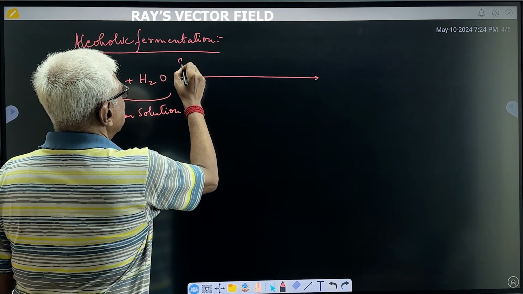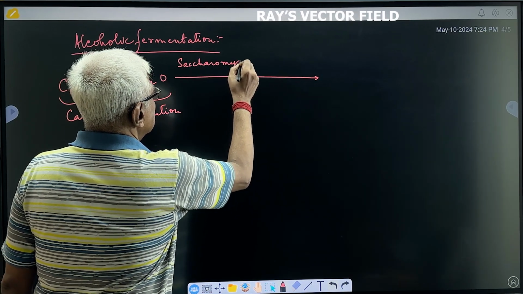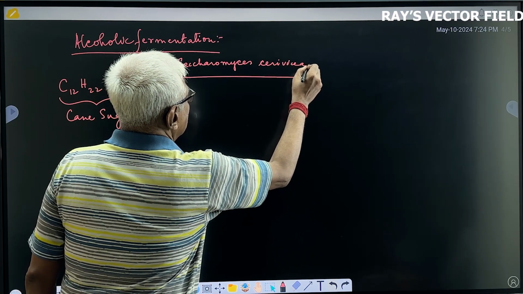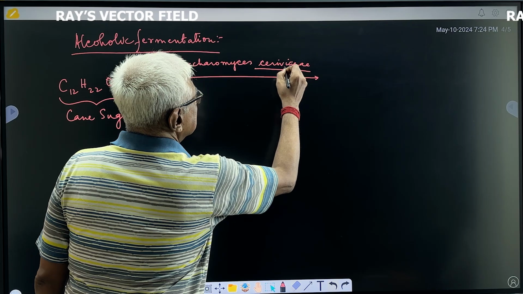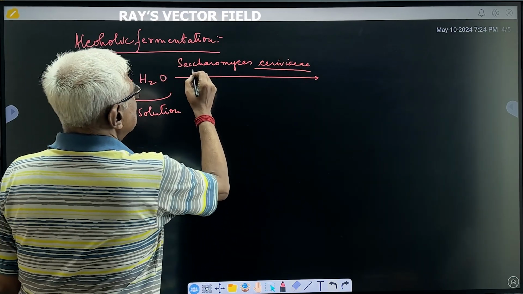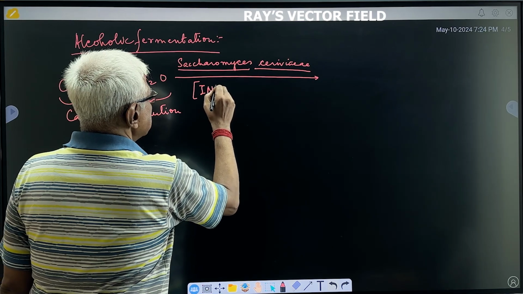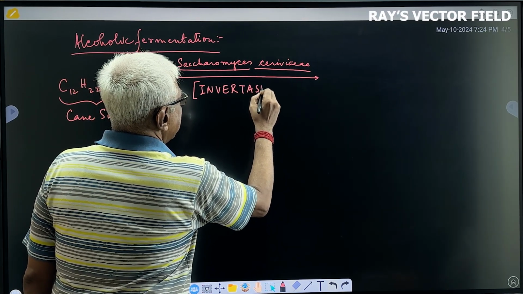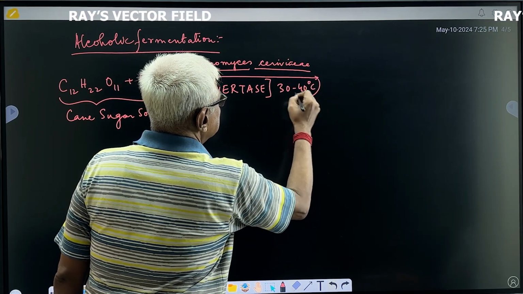Saccharomyces cerevisiae takes over here. The enzyme produced from Saccharomyces is invertase, and the temperature required is 30 to 40 degrees centigrade.